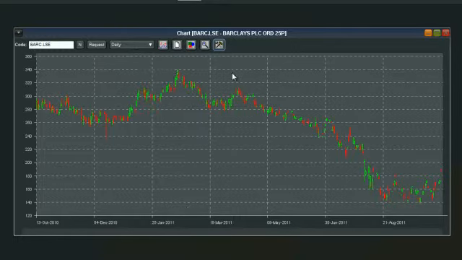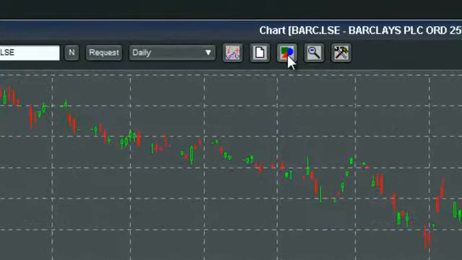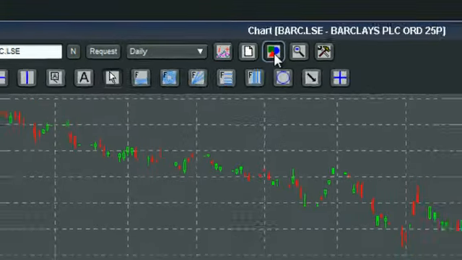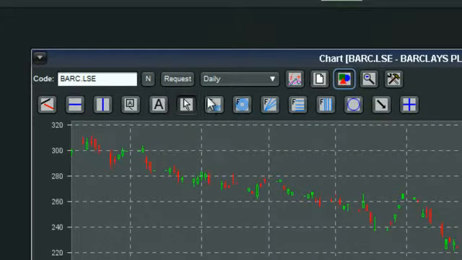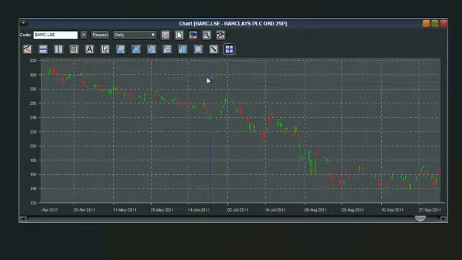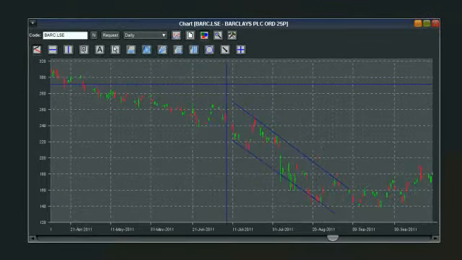Now moving on to our drawing tools. Obviously most people do like to draw. I'm going to zoom in on this chart here. Simply click on the button in the middle here, labeled Drawing Tool. Left click on that, and it will give you now a new menu for all your drawing items. We can select a crosshair potentially anywhere we want on the screen. For those of you who like drawing channels, left click on the line option on the left hand side, and we can simply draw some channels wherever we see fit on the screen.